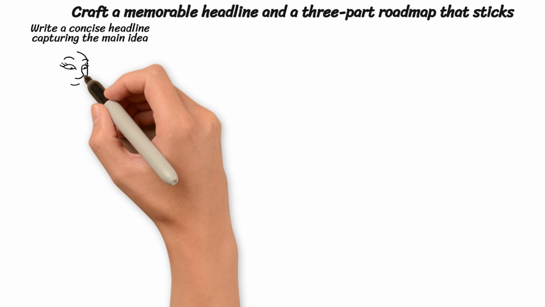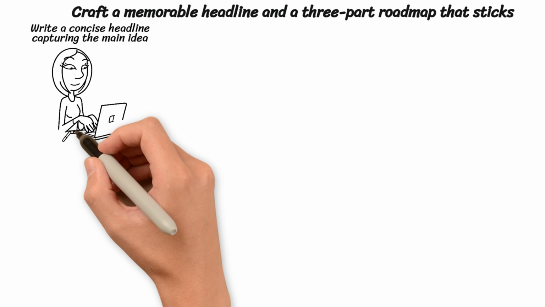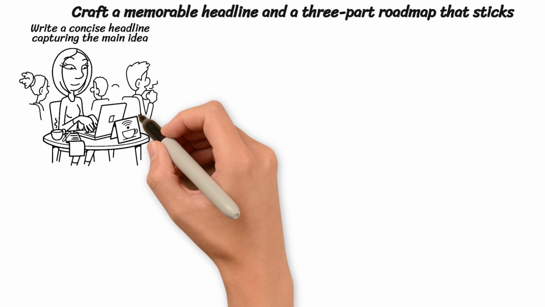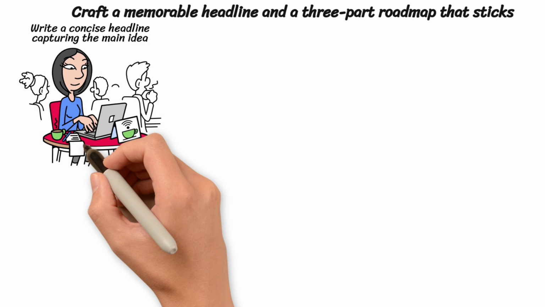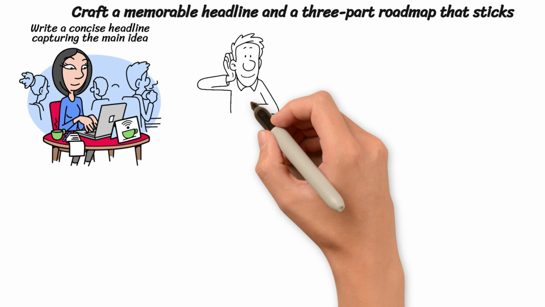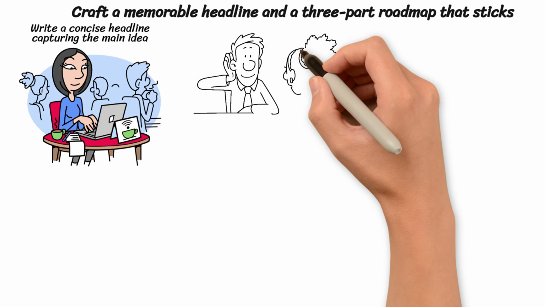A headline is a concise sentence that captures the main idea and can be repeated verbatim. The process involves writing it like a social post, then building the talk so every section supports it. Clear headlines prevent information overload, as listeners know what to focus on and what to ignore.